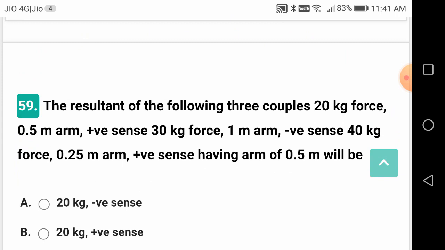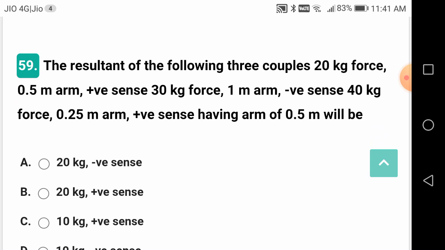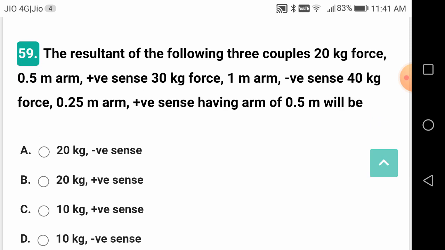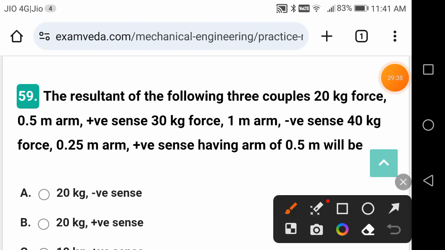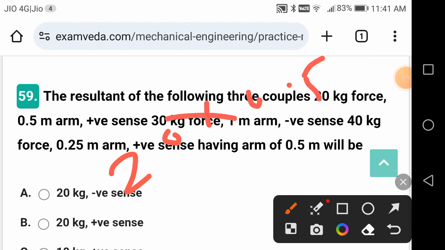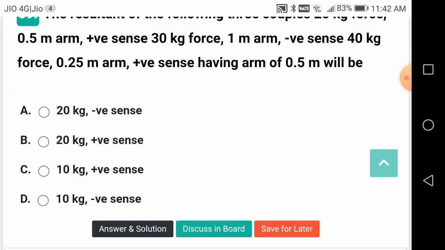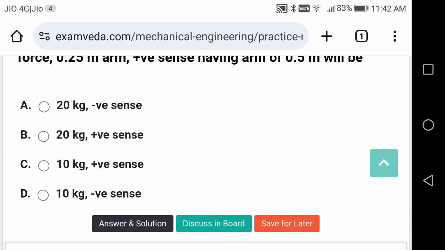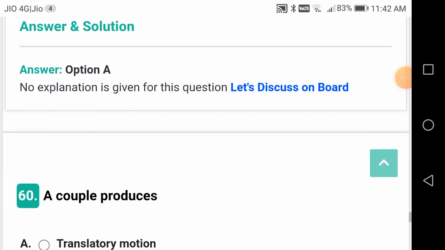The resultant of the following three couples: 20 kg force, 0.5 m arm, positive sense; 30 kg force, 1 m arm, negative sense; and 40 kg force, positive sense, having an arm of 0.25 m, will be? So you have to do the sum: 20 into 0.5, minus 30 into 1, plus 40 into 0.25. If you solve this, you are doing the algebraic sum. You should get 20 kg in negative sense, a negative value.